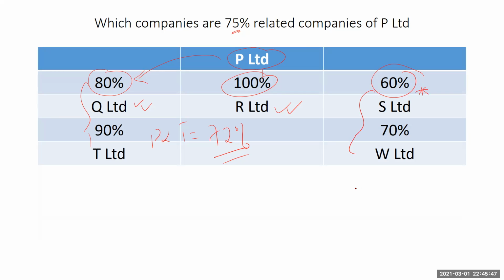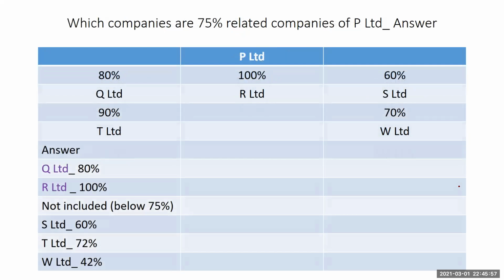What about the effective between P and W? It's 42%. It also falls short of the 75% threshold. So now, if we take a careful look, realize that only Q Limited and R Limited would fall within the threshold of 75, but the rest were outside, so they will not be part of the 75% threshold.